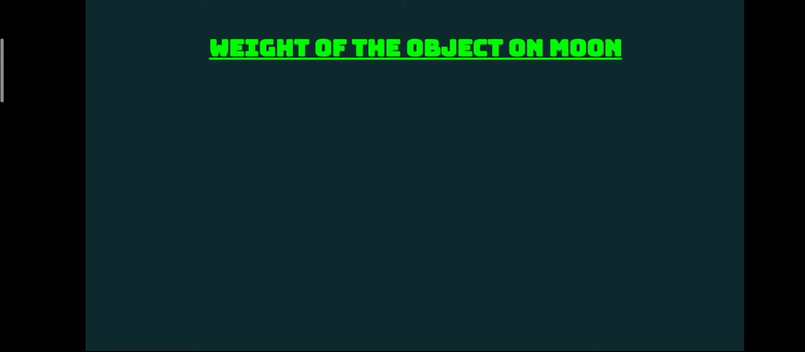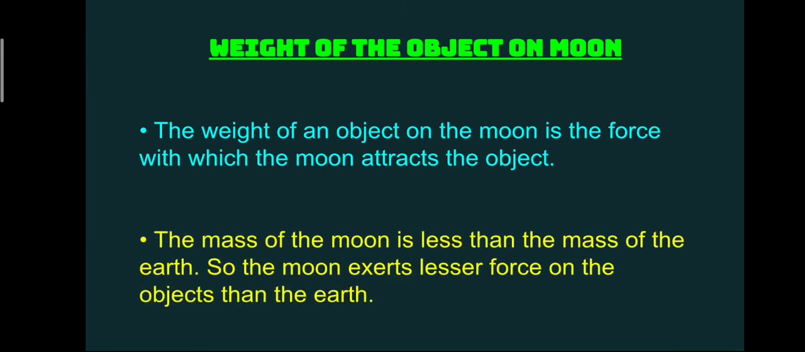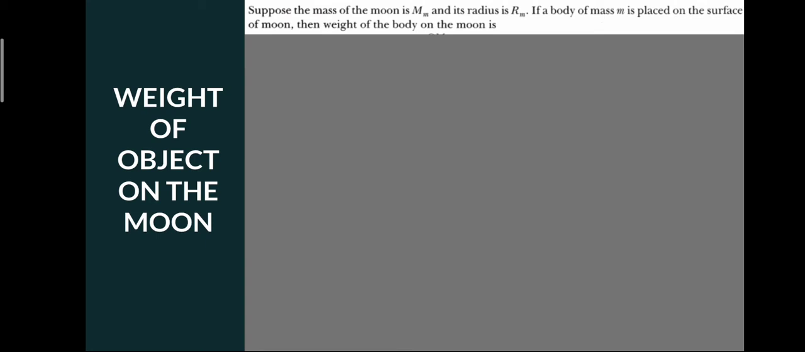Let's see how the weight of an object on the moon is calculated. The weight of an object on the moon is the force with which the moon attracts the object, just like the weight of an object on earth is the force with which the object is attracted towards the earth. Similarly, here the weight of an object on the moon is the force with which the moon attracts the object towards it. The mass of the moon is less than that of the earth, and so the moon exerts lesser force on the object than the earth. Let's see how this is done.